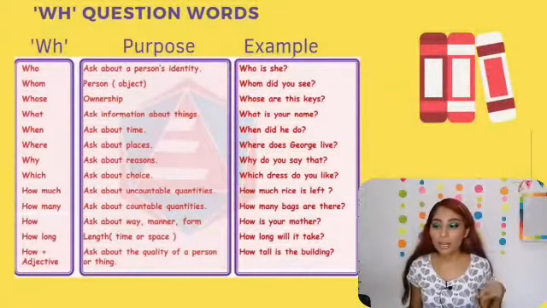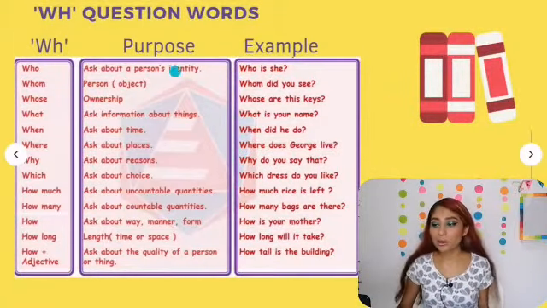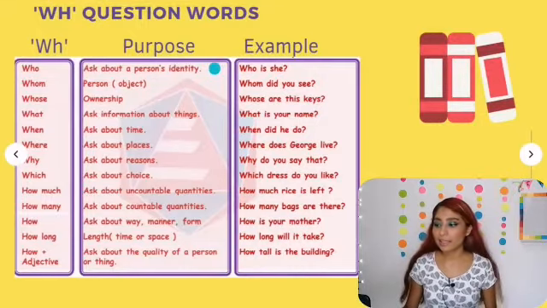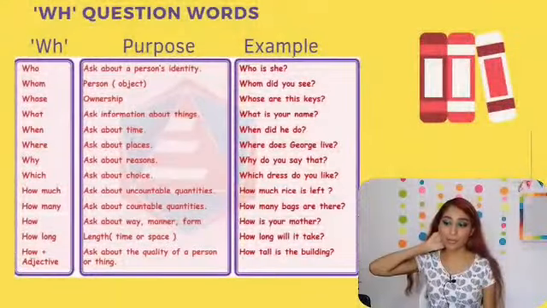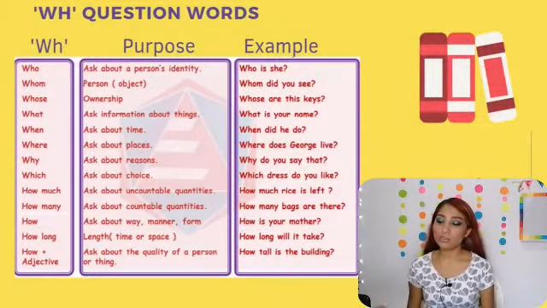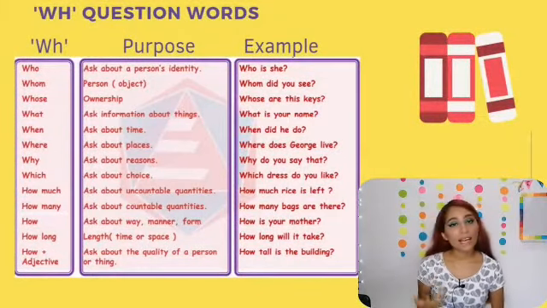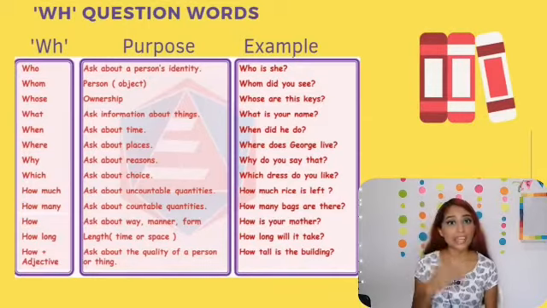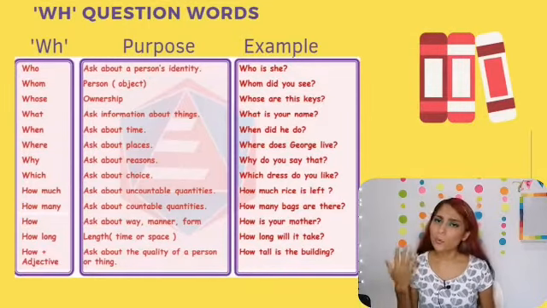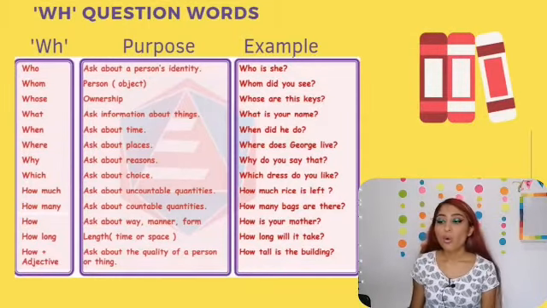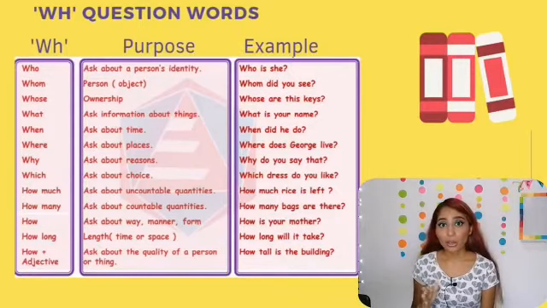The most common is who, and it is used to ask about a person's identity. Who is she? Who is she is an example, okay? We also have whom, to ask about a person as an object. Whom did you see?